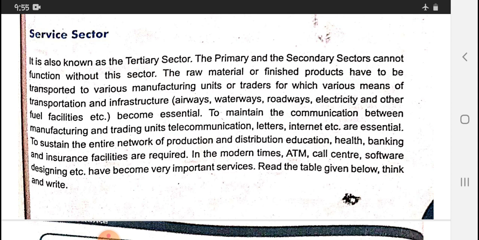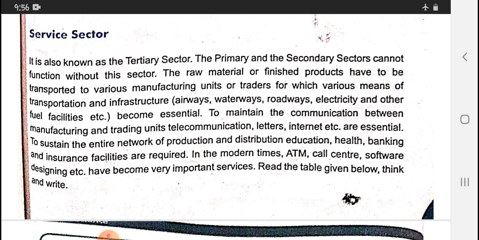To maintain the communication between the manufacturing and trading units, telecommunications, letters, internet, etc. are essential. So if you want to deal about any business with another person who is very far from your side, then you make a call, you make a conference call. So for that, which service is provided? Telephonic service. To sustain the entire network of production and distribution, education, health, banking and insurance facilities are required. In modern times, ATM, call center, software designing, etc. have become very important services.